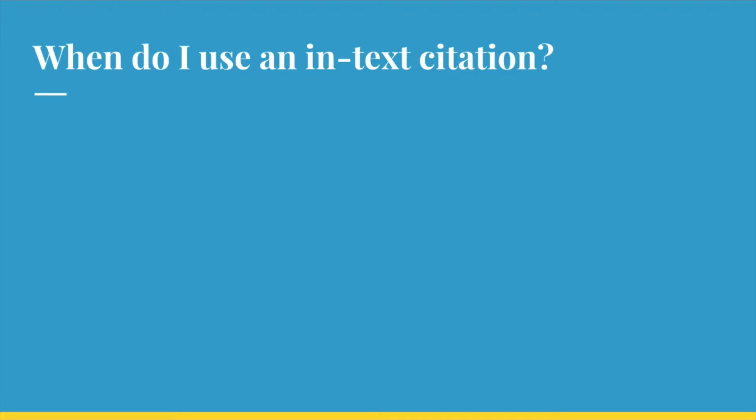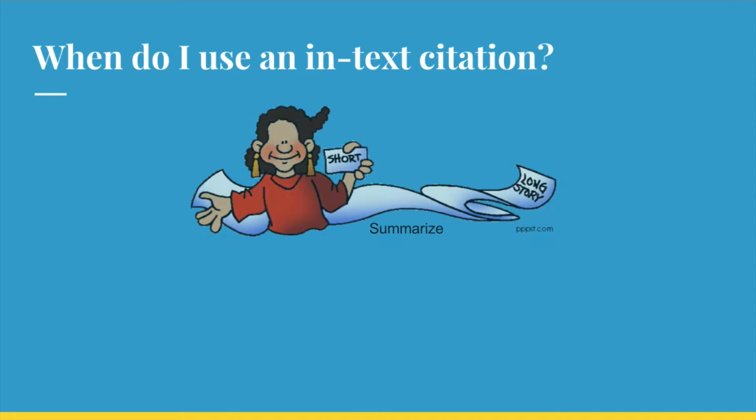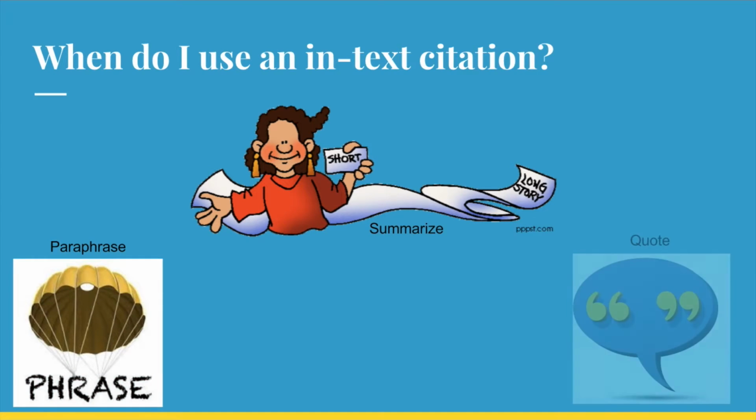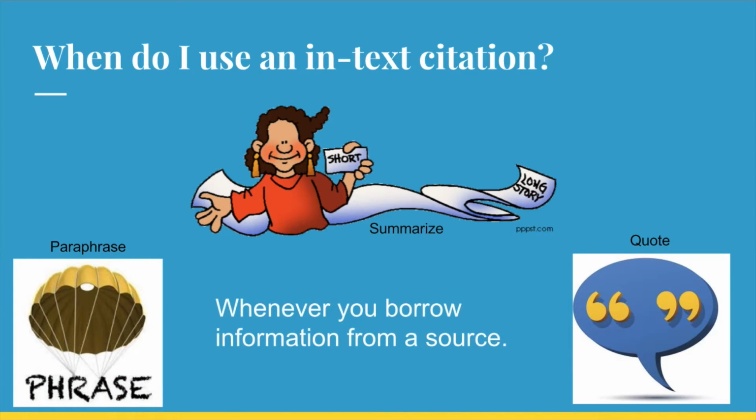Well, when do you end up using an in-text citation anyway? You use an in-text citation when you summarize information from a source, paraphrase, or quote. Basically, whenever you borrow information from a source, you have to include an in-text citation.